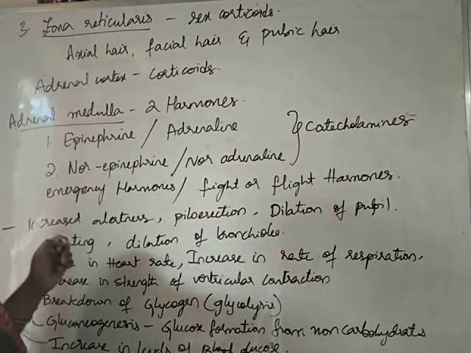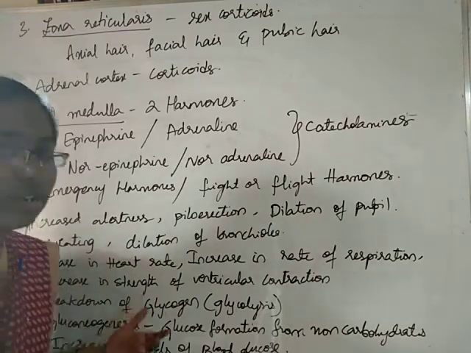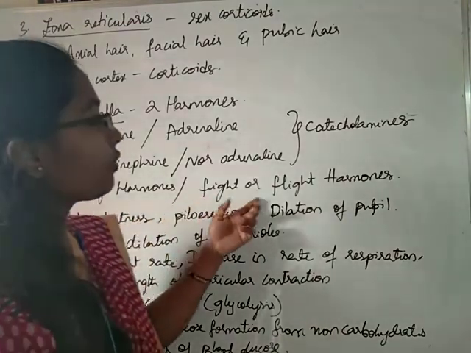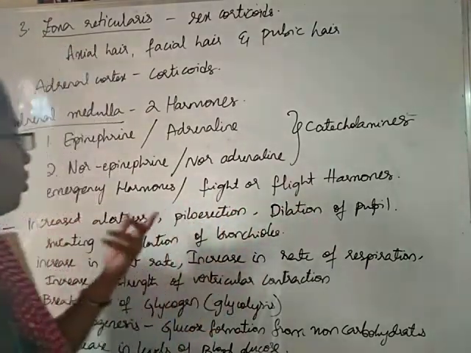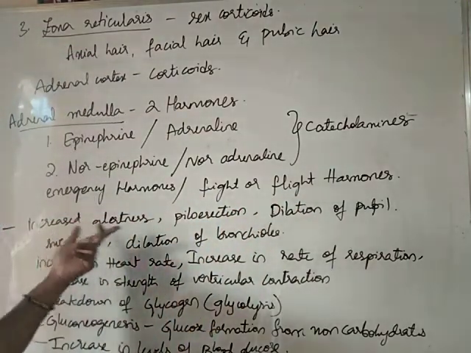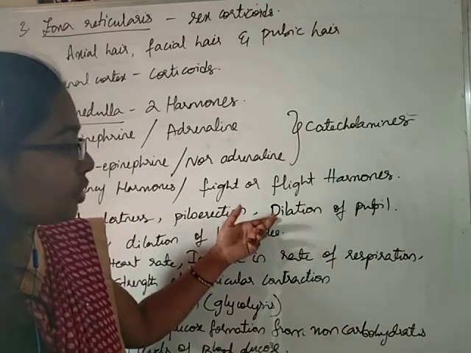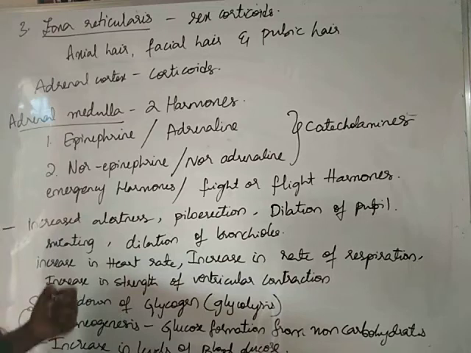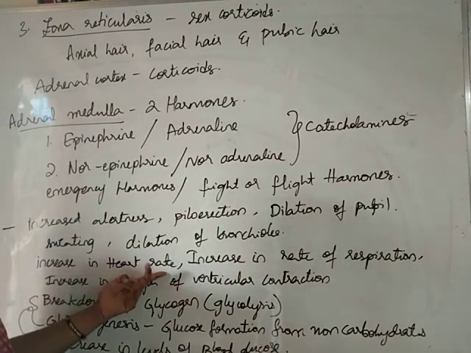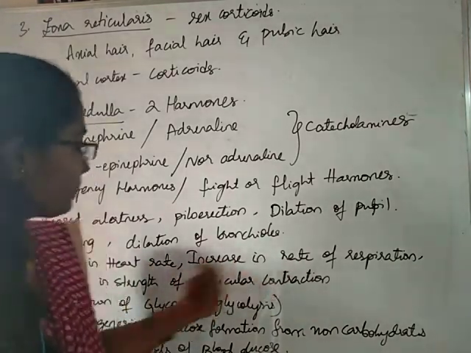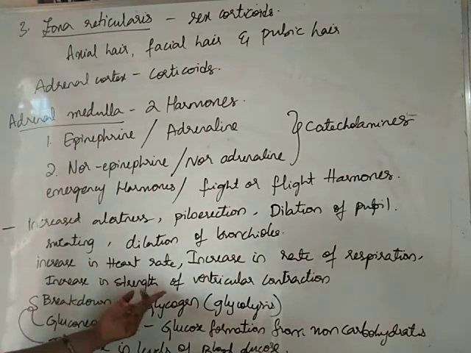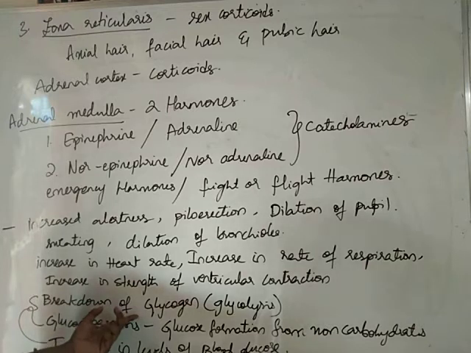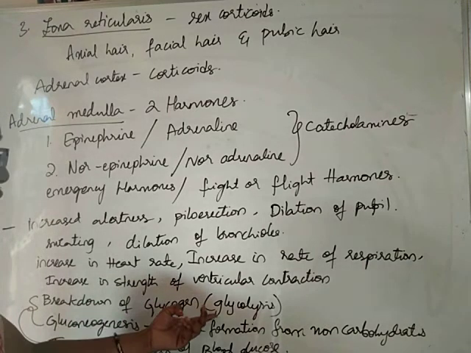Because these hormones are produced in emergency or during stress, they are called emergency hormones or fight or flight hormones. They will cause increased alertness, piloerection, dilation of pupil, sweating and dilation of bronchioles. They also cause increase in the heart rate, increase in the rate of respiration, increase in the strength of ventricular contraction. They promote breakdown of glycogen to form glucose, that is glycolysis.